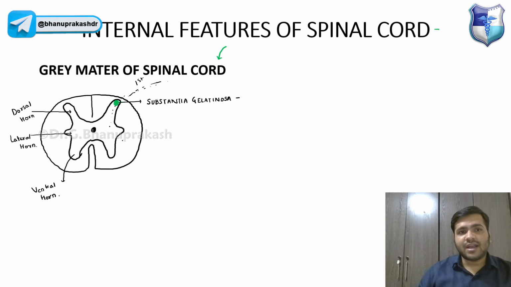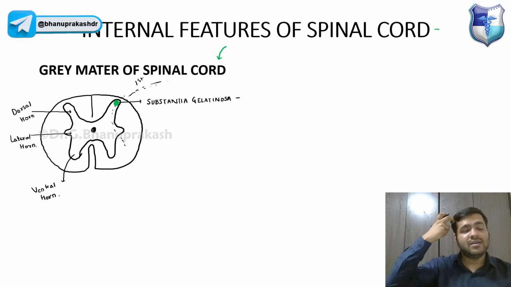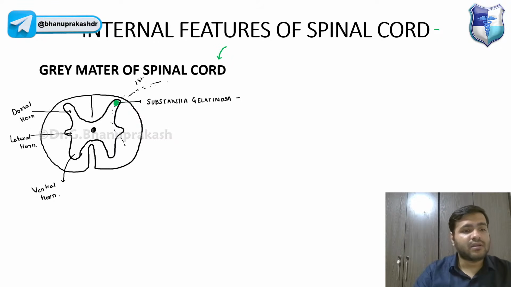And when they come into the white matter of the spinal cord, they will ascend upward to the brainstem. The brainstem, you already know, the pons, the brainstem. You already know.